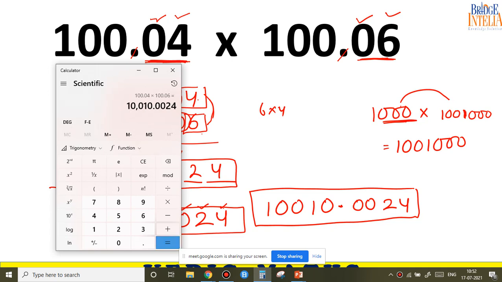So you can see for yourself that the answer matches. Answer matches or not?